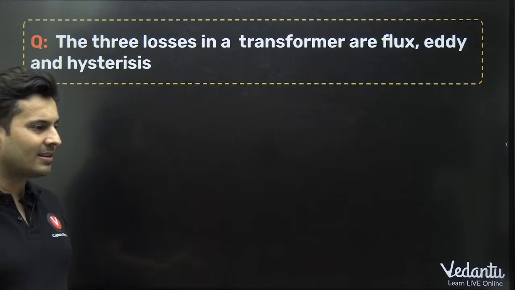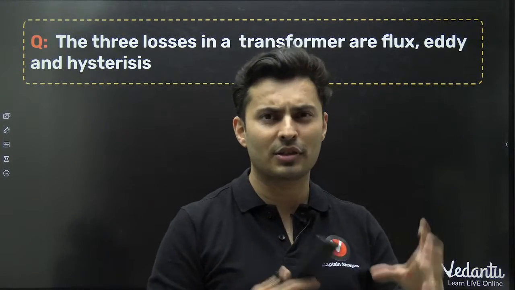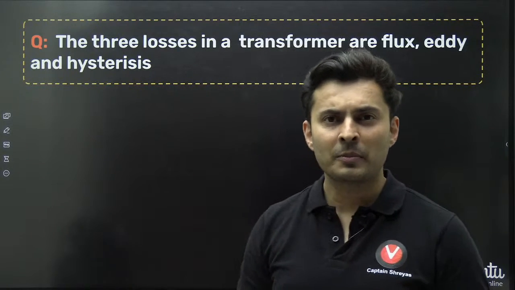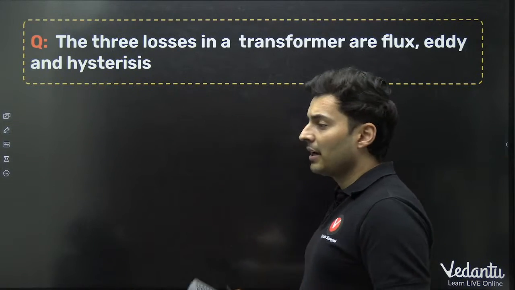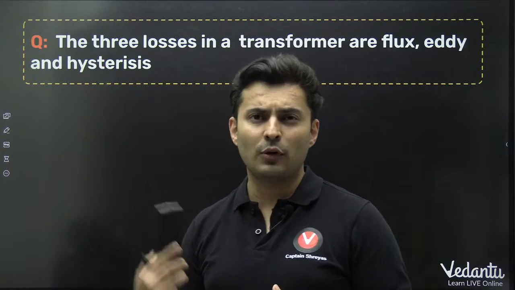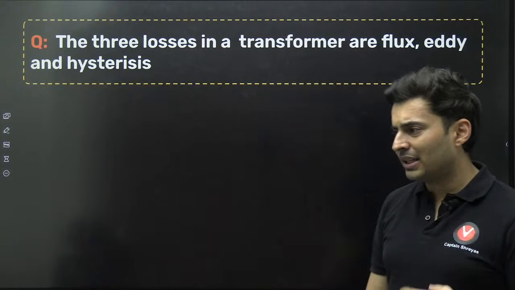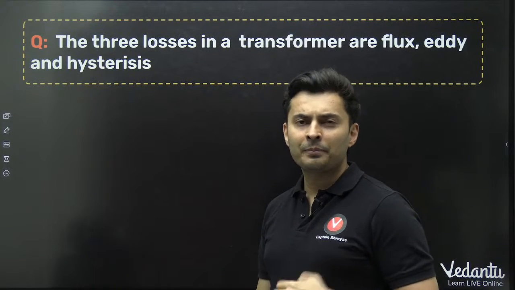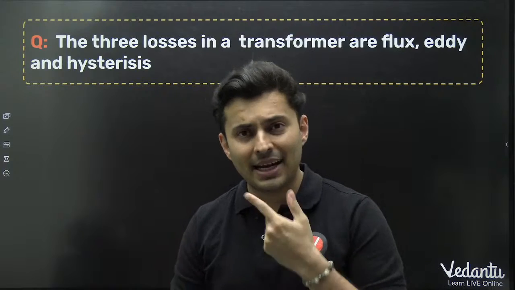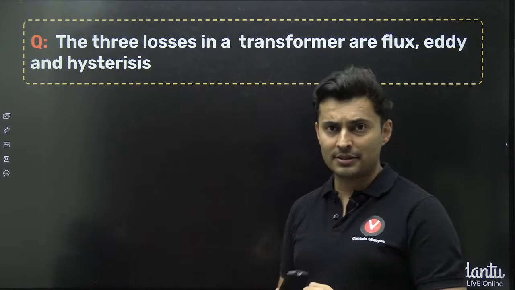Right, flux loss is where the magnetic field lines go outside the transformer's core, so there is some loss of the flux. Eddy current loss is created by the current loops which are formed in the core, which create heat. Hysteresis is created by the ferromagnetic property of any material when you magnetize and demagnetize in the alternating current cycles.